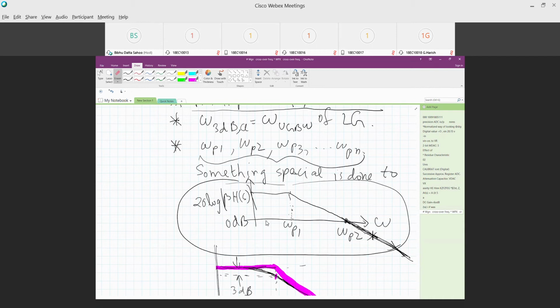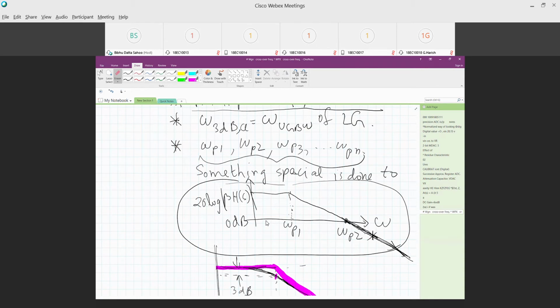Frequency compensation is not part of the syllabus. Yeah, for a 3-pole system, obviously there will be a stability issue because we are hitting minus 270 degrees, right? Now, what can you do to make it stable?